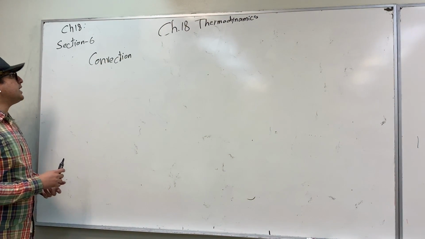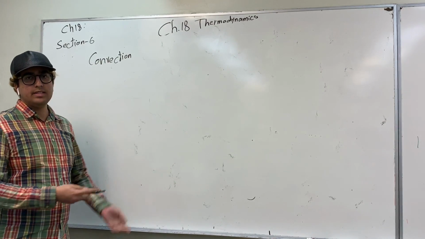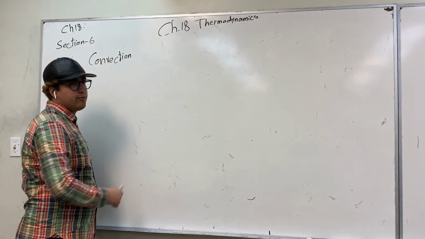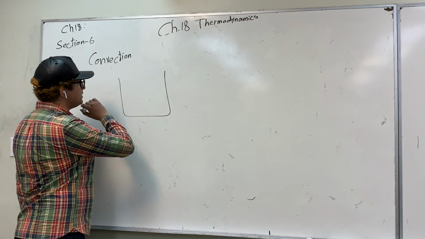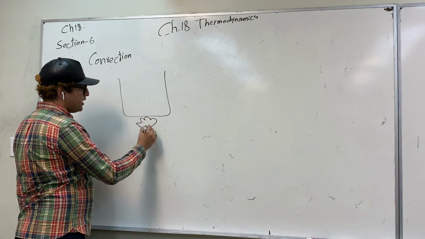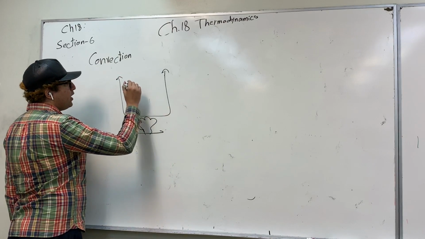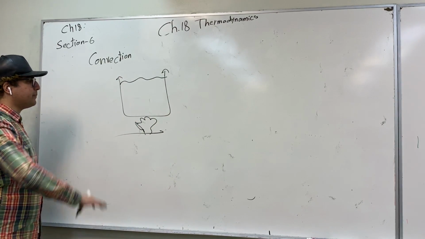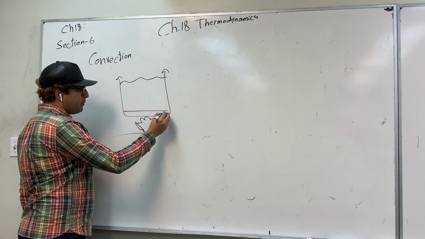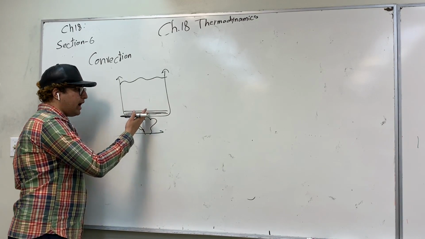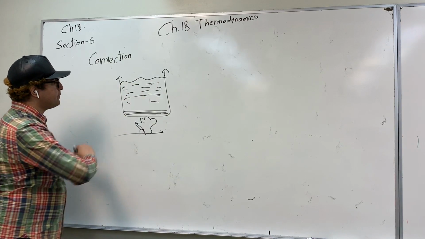Okay, so our second mechanism of heat transfer is called convection. Convection happens when we have a fluid, say air or water, and we have some sort of heater. Okay, so this is a fire or a source of heat. Imagine that this container is filled with water. So the water that is in the bottom here will be hotter than the water at the top.